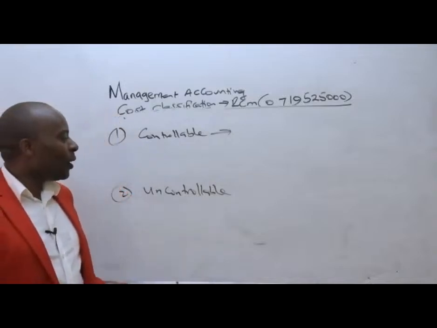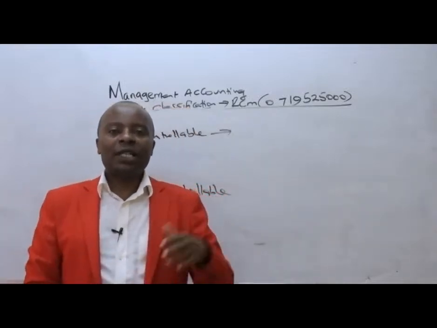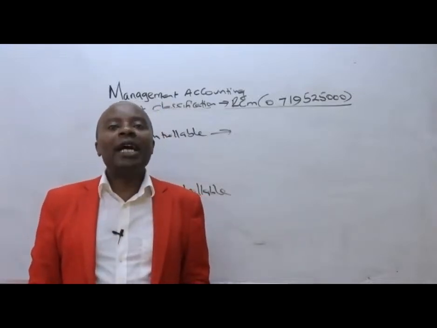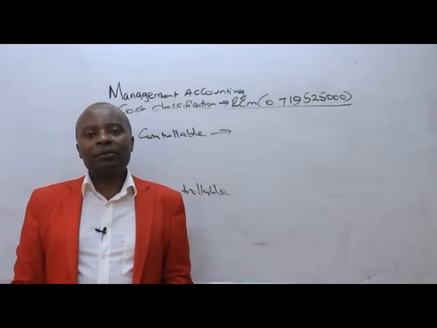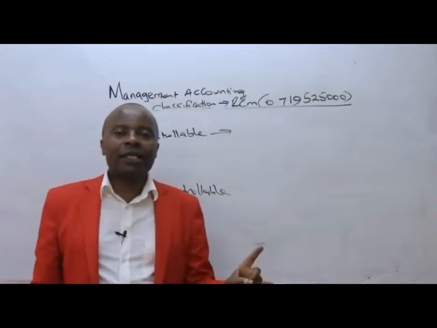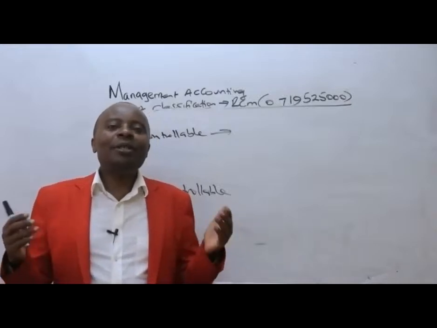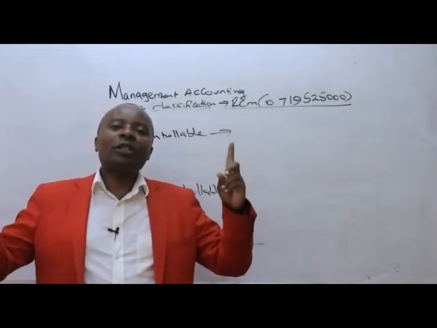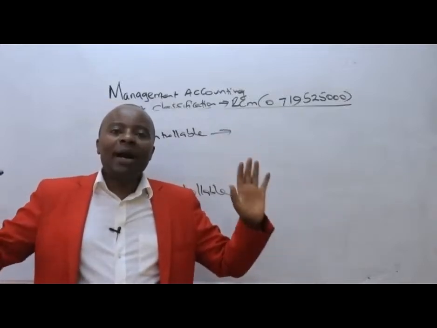Uncontrollable costs, ladies and gentlemen, are those costs that even if you decide to dance left as management or right as management, there is nothing you can ever do to them. Nothing whatsoever. So when we talk of uncontrollable costs like rent, you can't make a decision to reduce rent. That really is beyond you. There's nothing you can do about uncontrollable costs. They are those costs that you cannot influence. Whether you like it or not, they must be incurred.